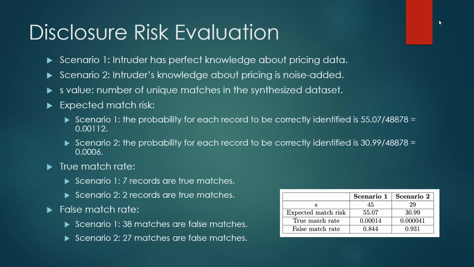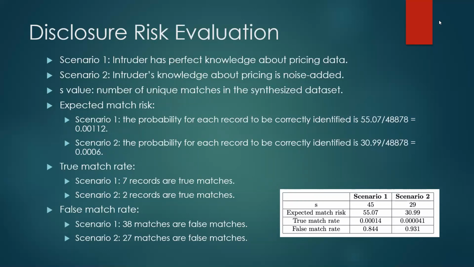And the true match rate suggests that under scenario 1, only 7 records are true matches out of 45 unique matches. And under scenario 2, 2 records are true matches with 29 unique matches.